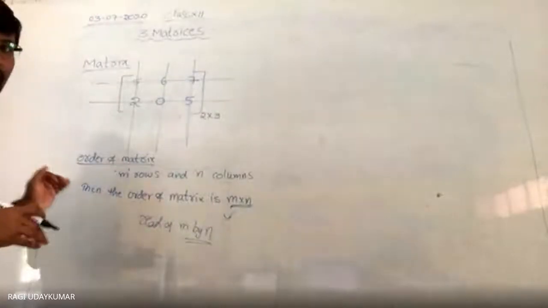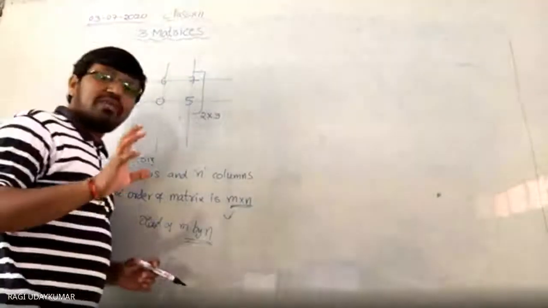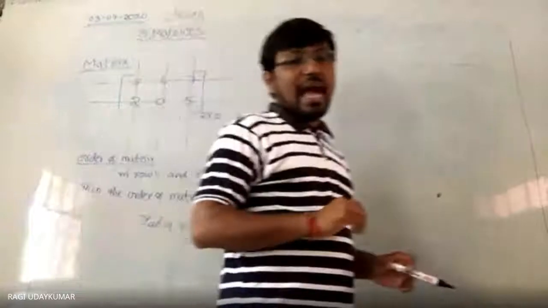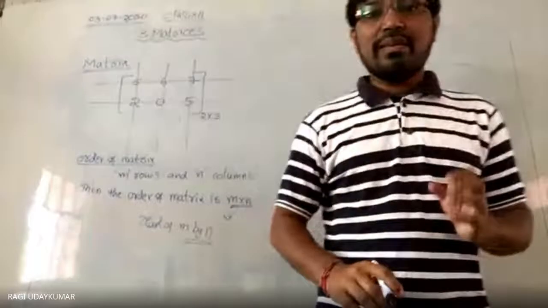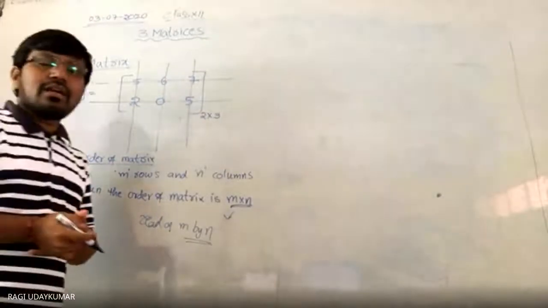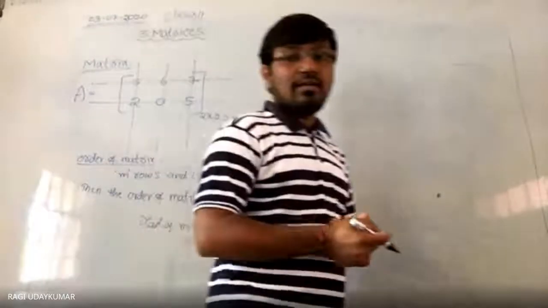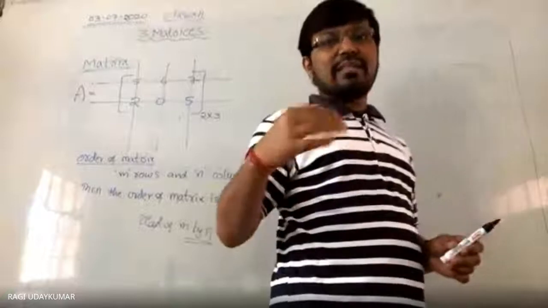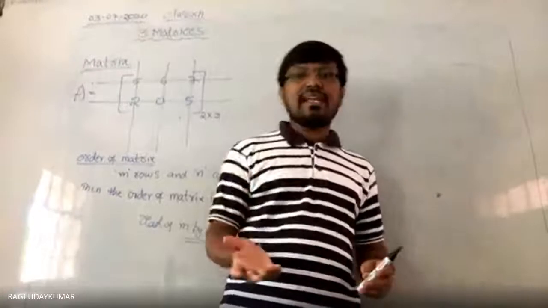So now the order of the matrix, if you see that matrix, how do we represent it in a general way? All the matrices are represented by capital letters. Usually a matrix is represented by capital A, capital B. So how do we write the general form of any matrix? The representation of the matrix in a general way.